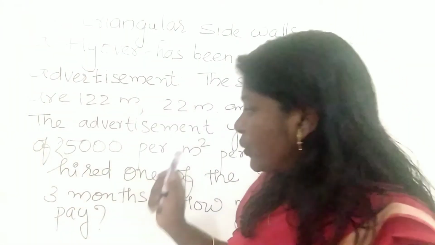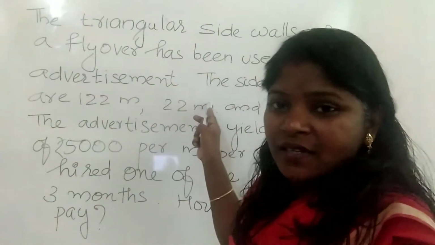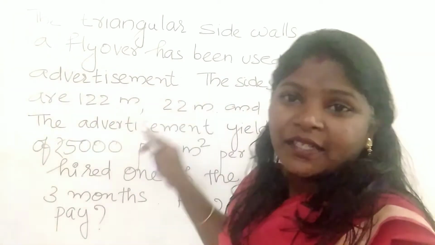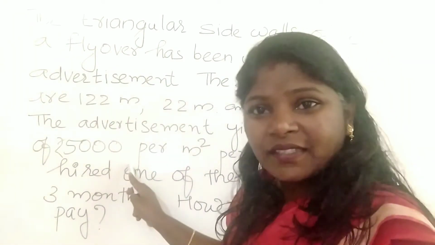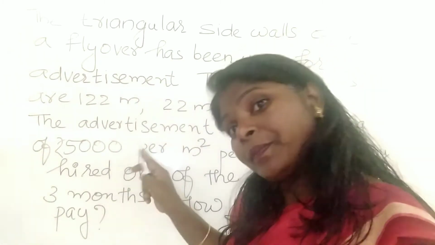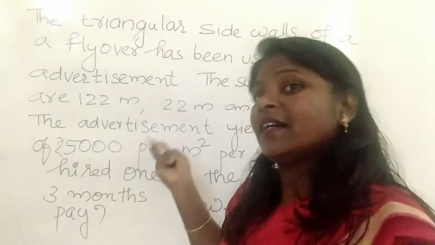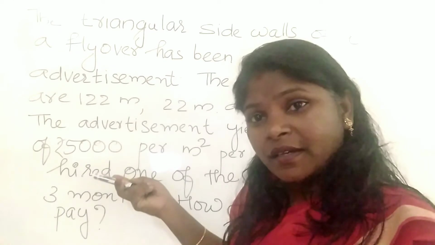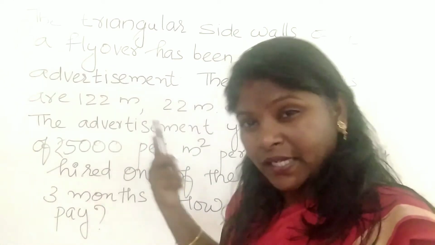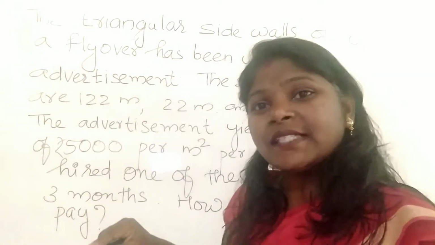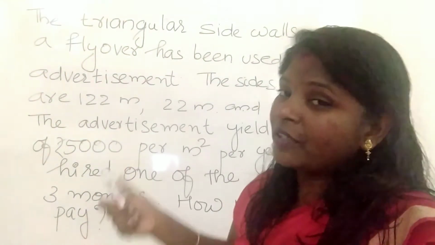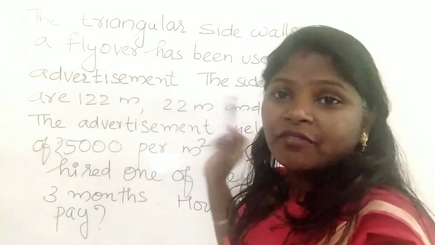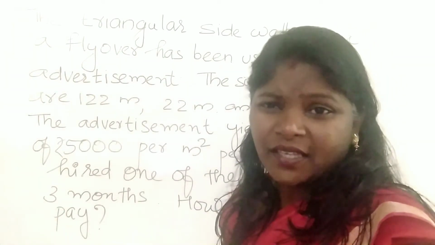First we have to find the area, then the rent per area for 3 months. After that we should find how much amount is to be paid for the total area for 3 months. Did you understand? Any doubt?